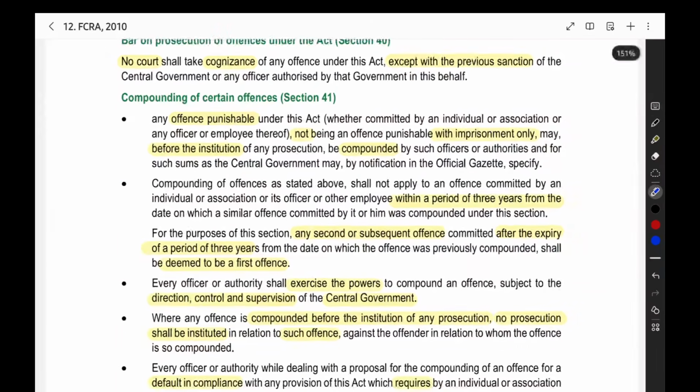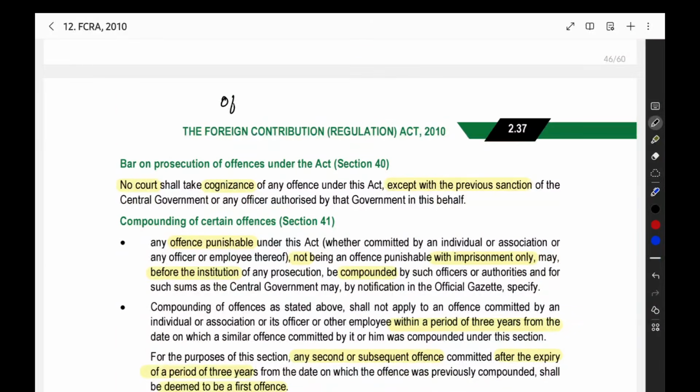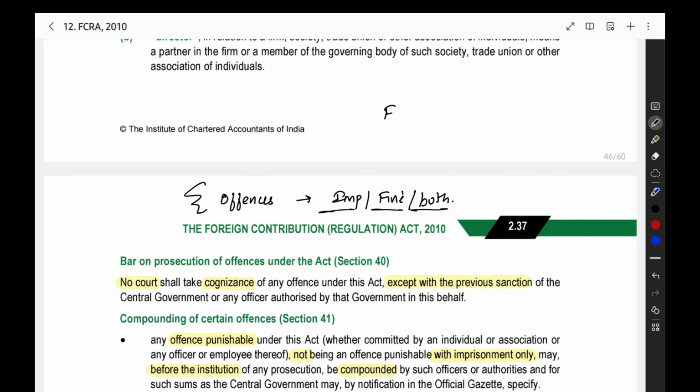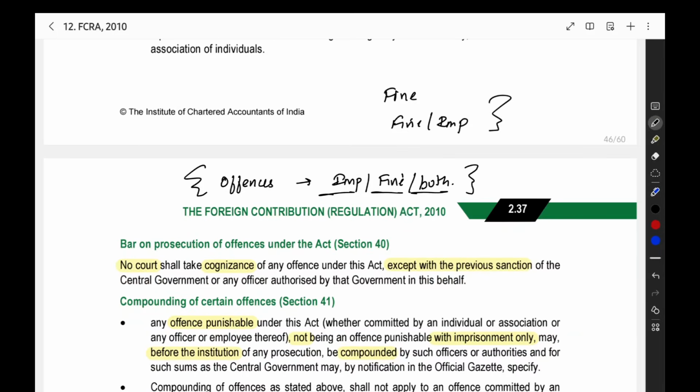Then compounding of certain offences. In some offences under the Act, they will give you a choice like imprisonment or fine or both. In that case, there is a probability that they can impose only a fine and leave you. So in those kinds of offences, where imprisonment or fine or both, any combination like only fine or imprisonment, you have these combinations in the particular offences. Then in those offences you can go for compounding.